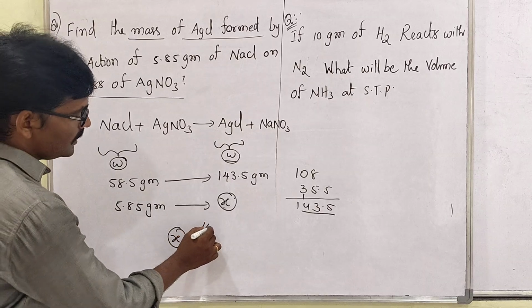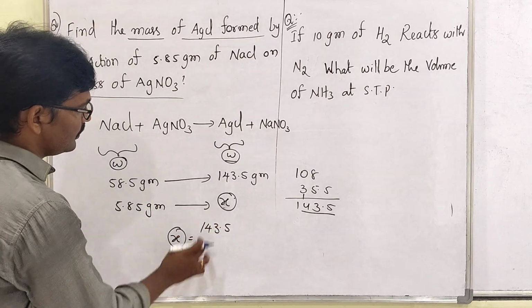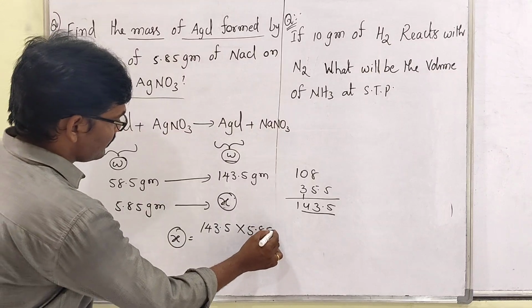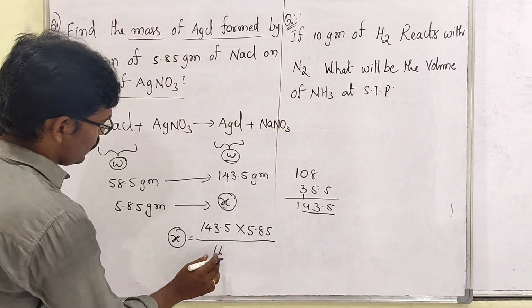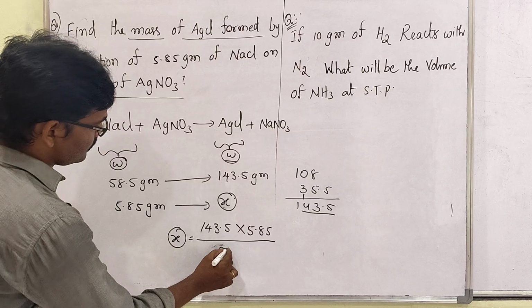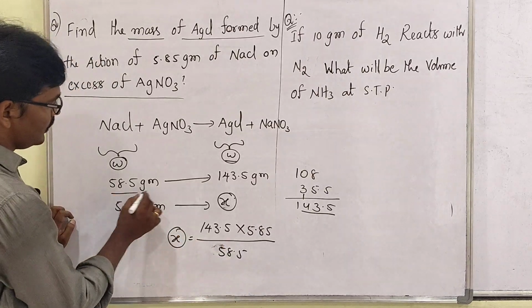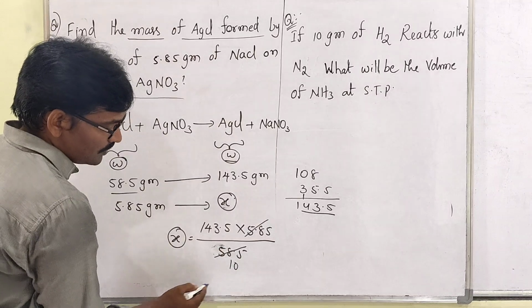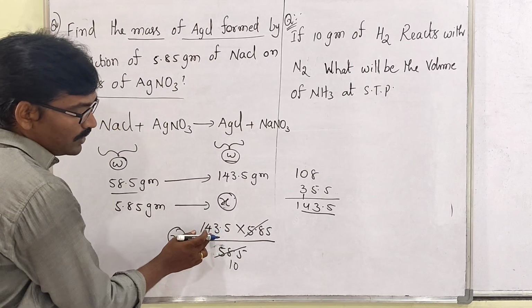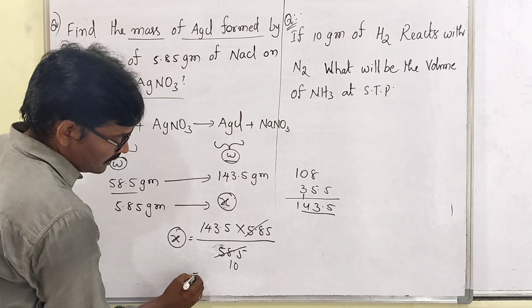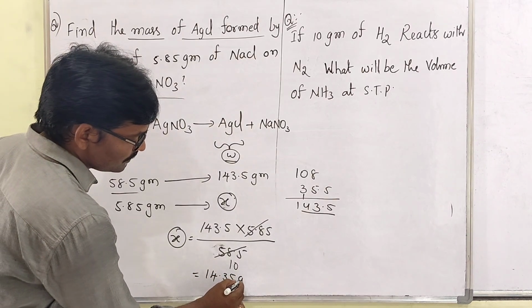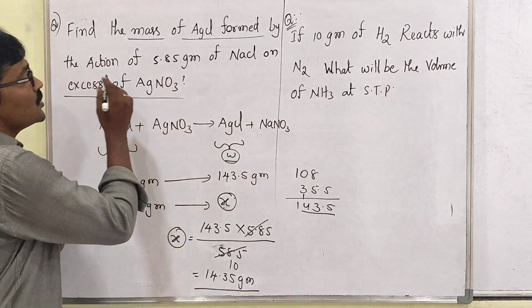So 143.5 into 5.85 divided by 58.5; this goes 10 times. So 143.5 divided by 10 is 14.35 grams. This is the answer for this question.